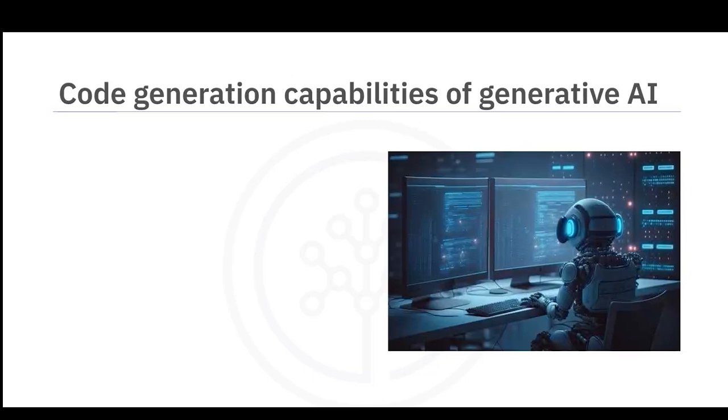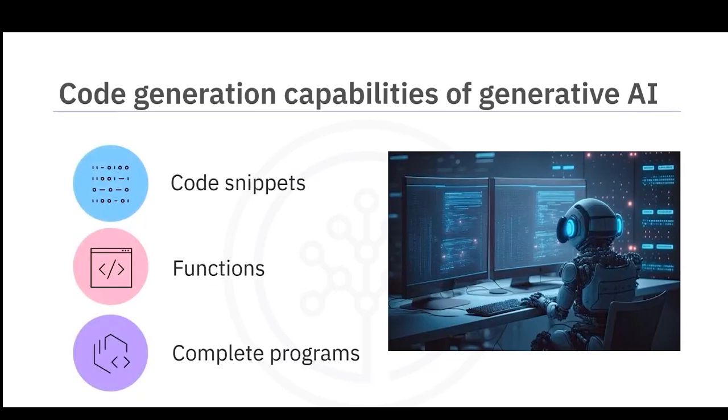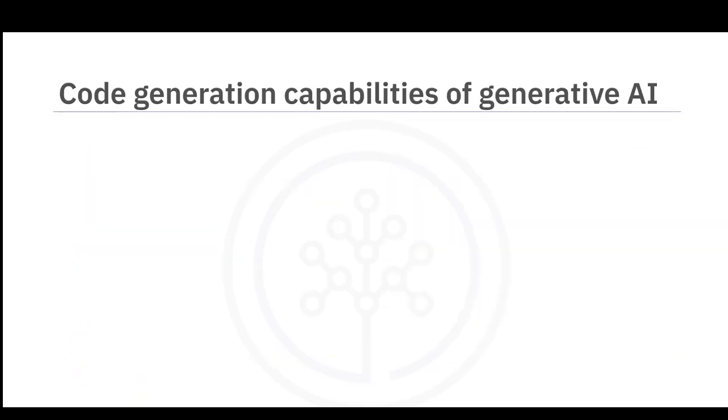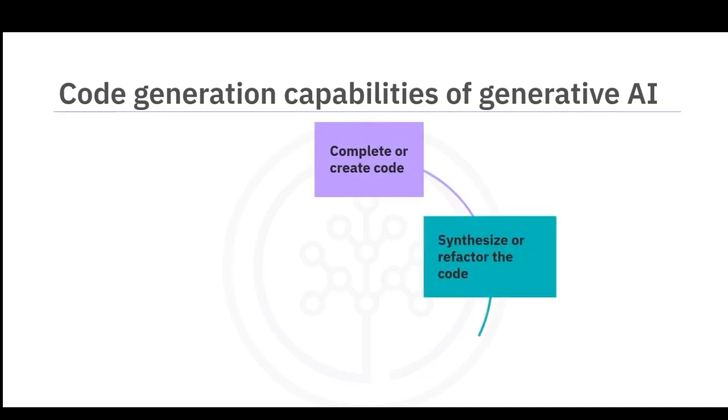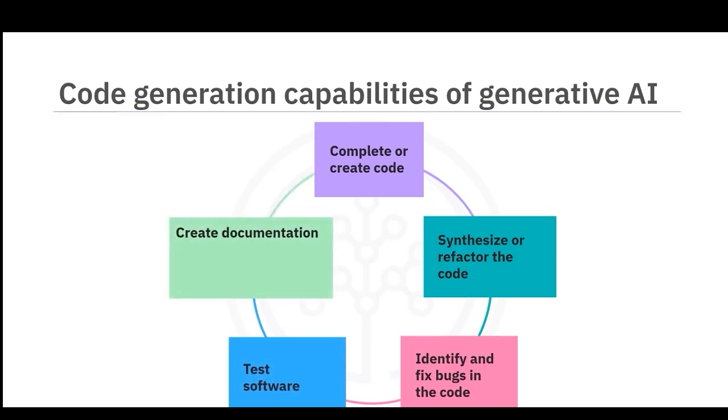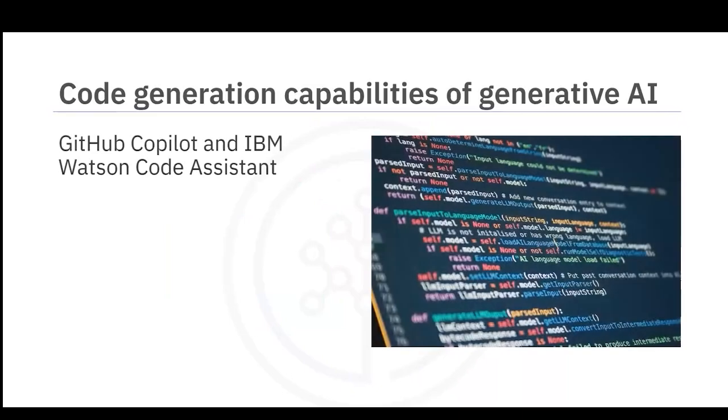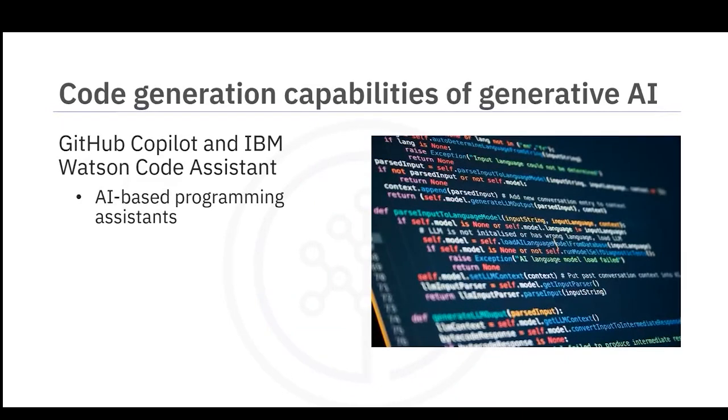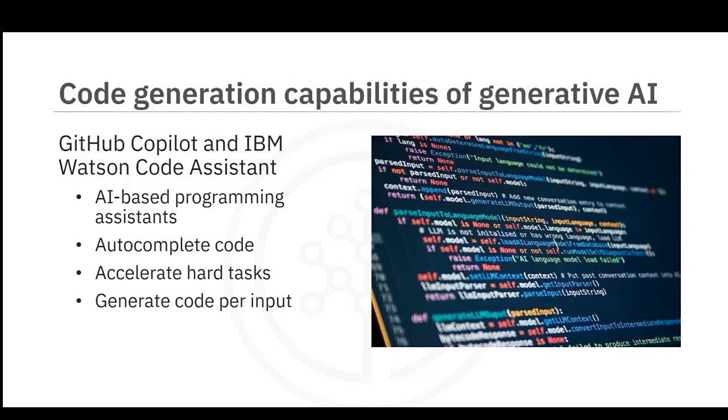Now, let's talk about generative AI's code generation capabilities. Generative models can generate new code snippets, functions, or complete programs based on desired functionality. Trained on existing code repositories, these models can complete or create code, synthesize or refactor code, identify and fix bugs in code, test software, and create documentation, including comments, function descriptions, and usage examples. For instance, GitHub Copilot and IBM Watson Code Assistant are AI-based programming assistants that help autocomplete code, accelerate hard tasks, and generate code for provided input.